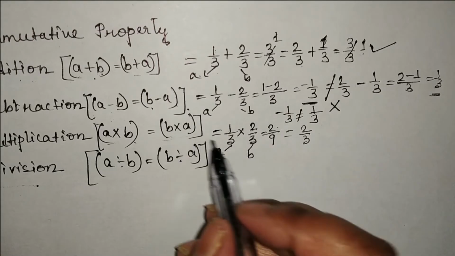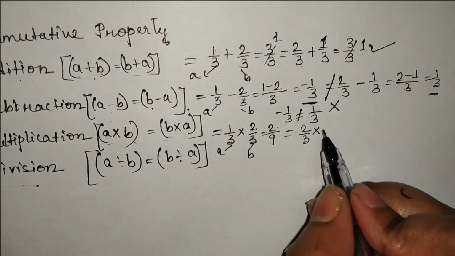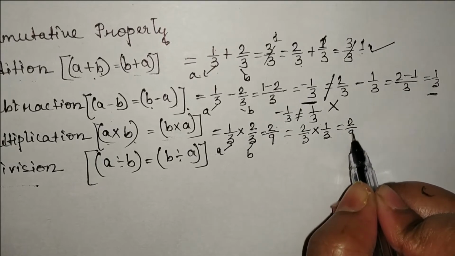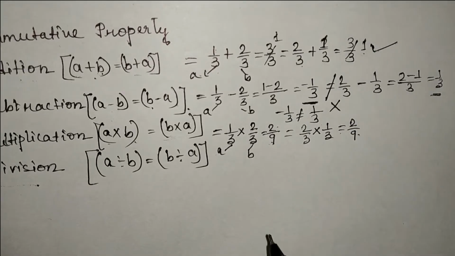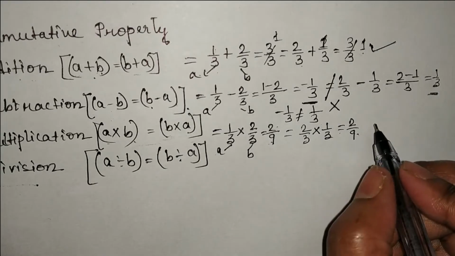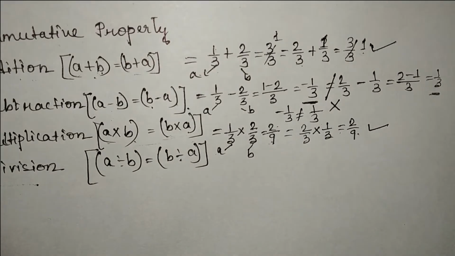Now we'll rearrange the number. Now 2 by 3 we will put first, and then we will put 1 by 3. So here we are getting 2 by 9. So both the numbers are the same. So we can say that multiplication is also commutative.